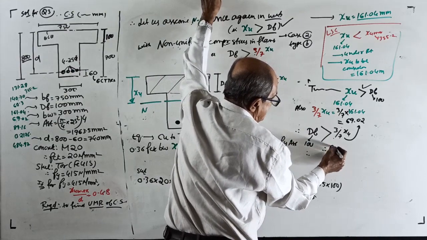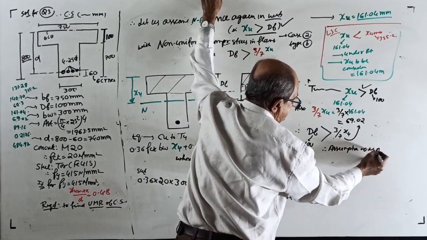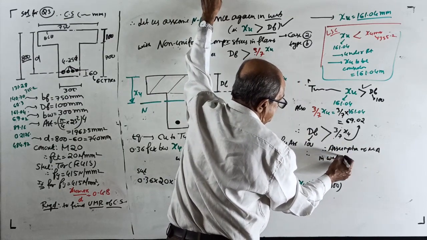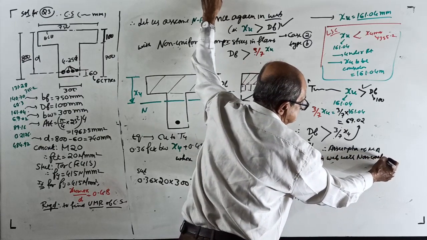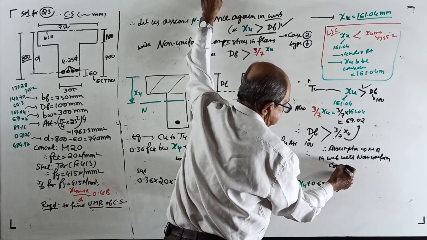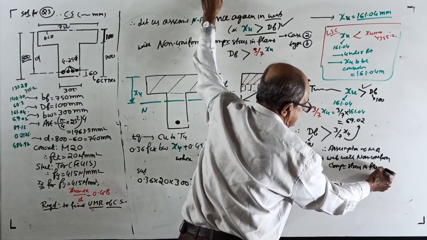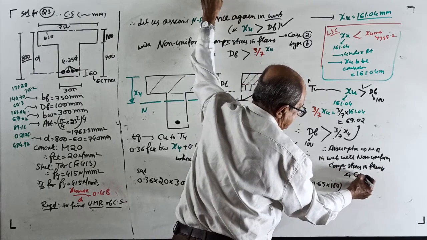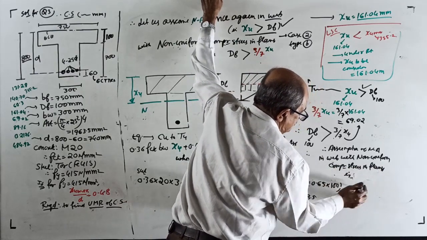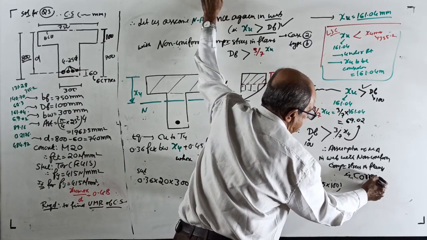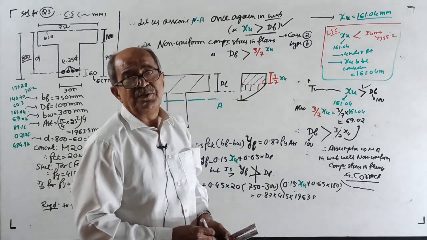Therefore, the assumption of neutral axis in the web with non-uniform compressive stress in the flange is fully correct. Just write correct. Over. Now it is correct. Okay, neatly. Important. So much you struggled. Write a note here. Therefore, proceed further to find the ultimate MR of the cross section.